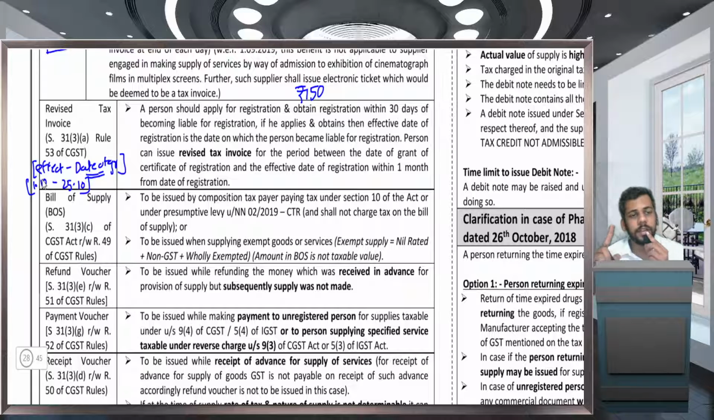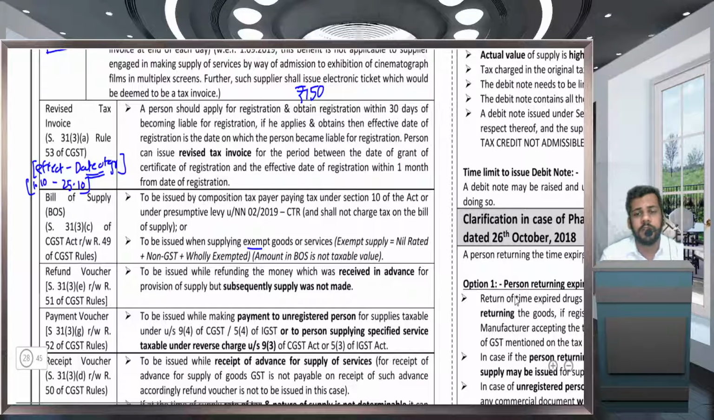Okay. Next is bill of supply. Bill of supply is issued in two circumstances. One is when you are supplying exempt goods or exempt services, or you are a composition taxable person, or you are a person who is enjoying the benefit of section 10(2)(a), that is the presumptive scheme. So you have to issue that. If you are supplying exempt plus taxable, then you have to issue an invoice cum bill of supply.